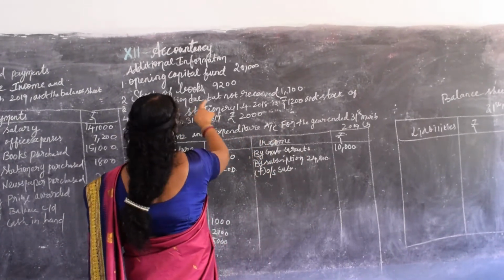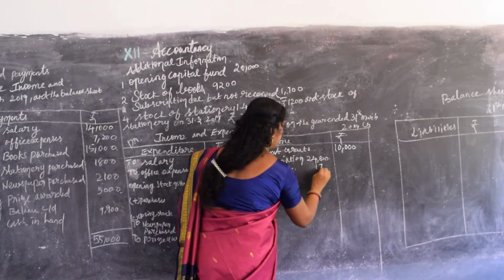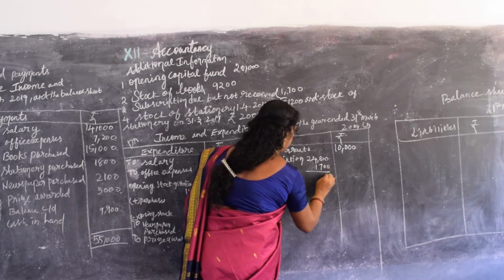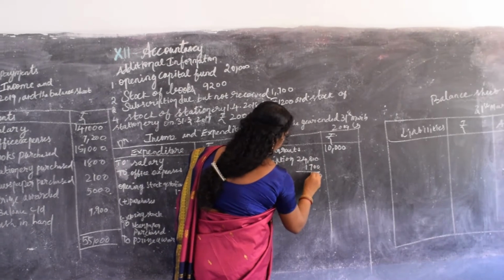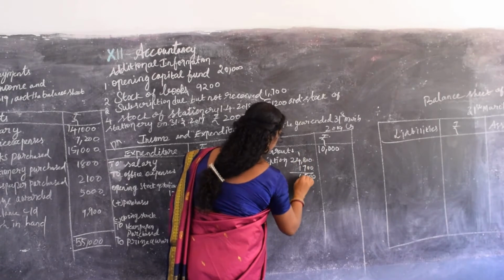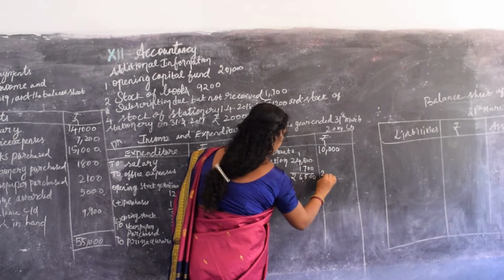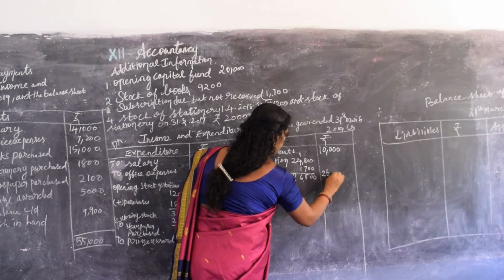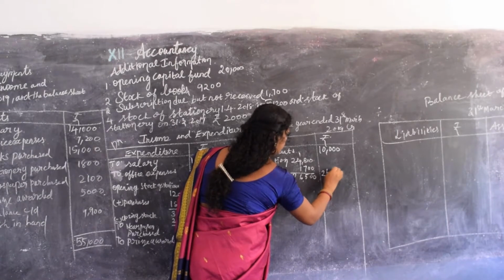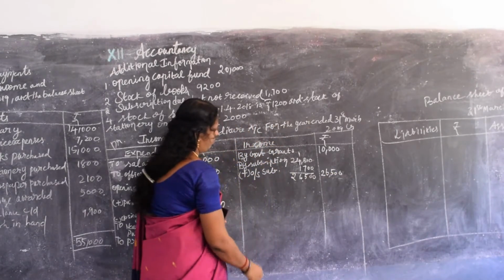Then the subscription due but not received is 1,700. So in total it gives 26,500.